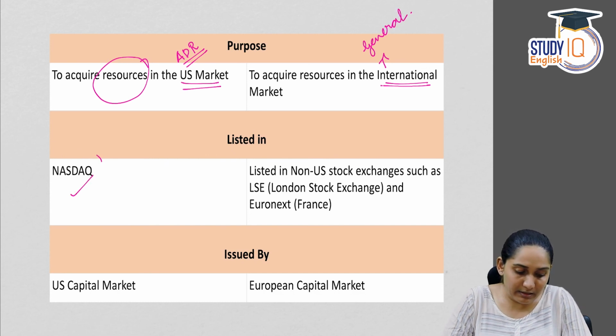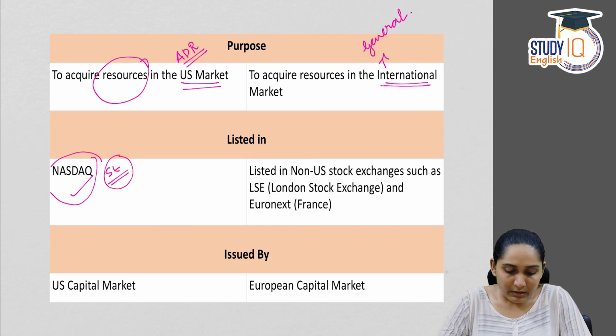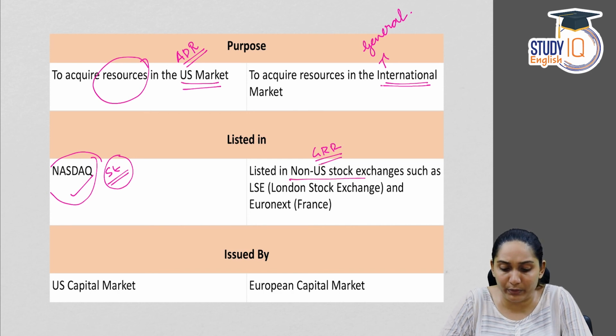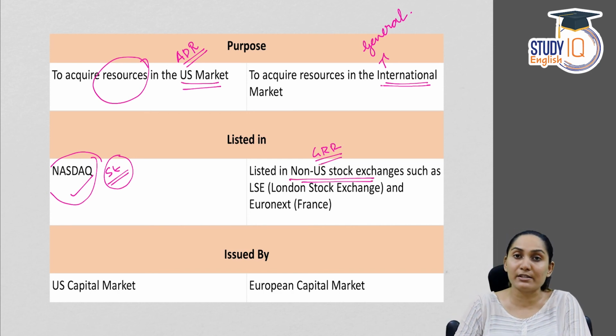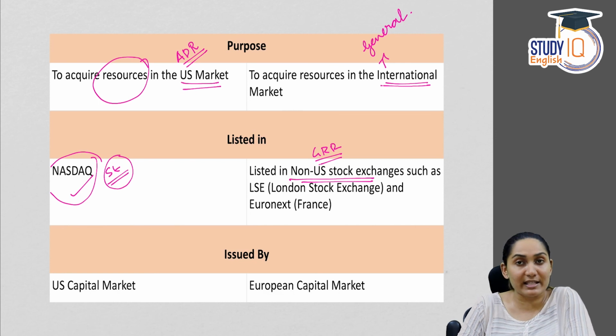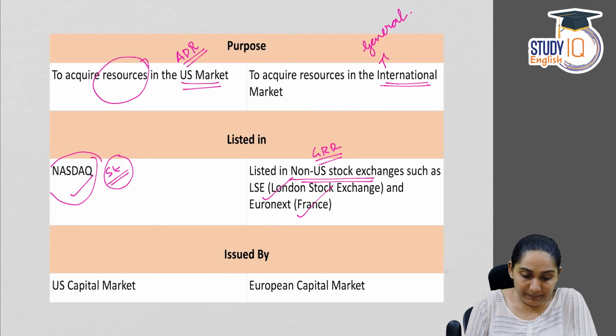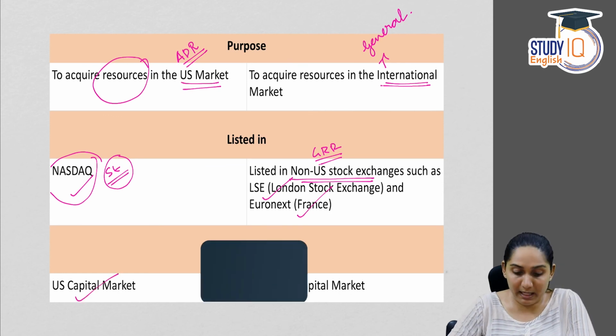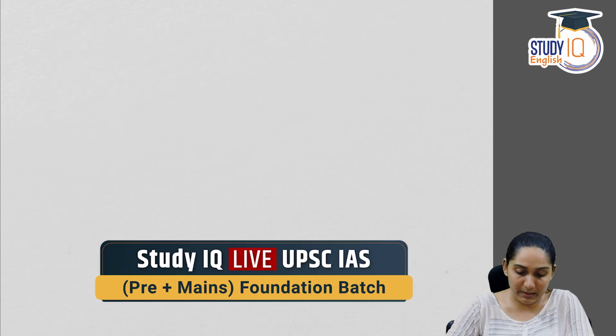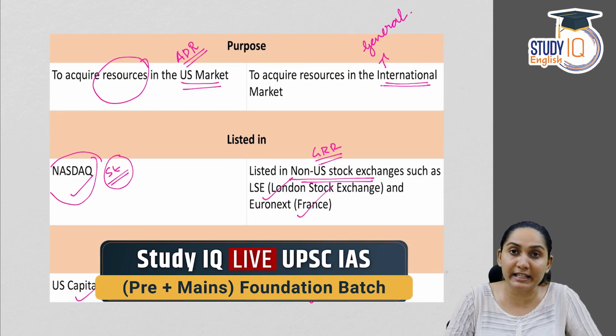They are listed in NASDAQ. This is a stock exchange that deals with ADR. And GDR is listed in non-US stock exchanges. Any non-US stock exchange. If it's listed in a US stock exchange, it is ADR. It can be London Stock Exchange or Euronext or anything. And ADR is issued by the US capital market and GDR by the European capital market. So these are the differences between ADR and GDR.